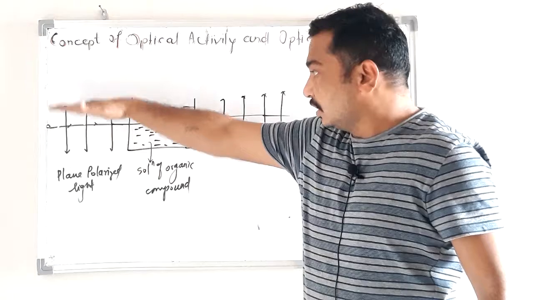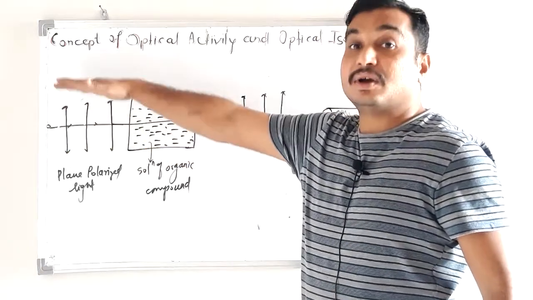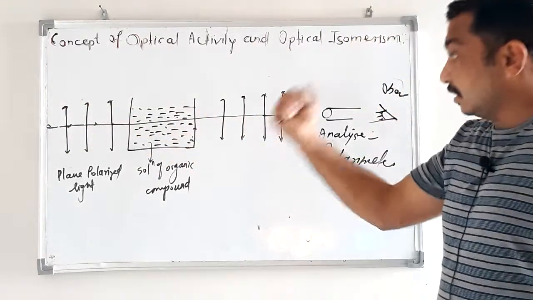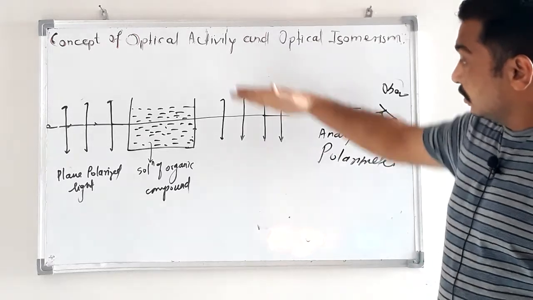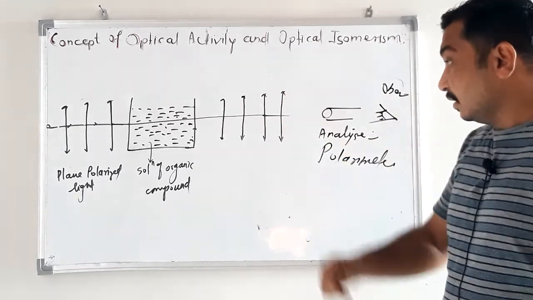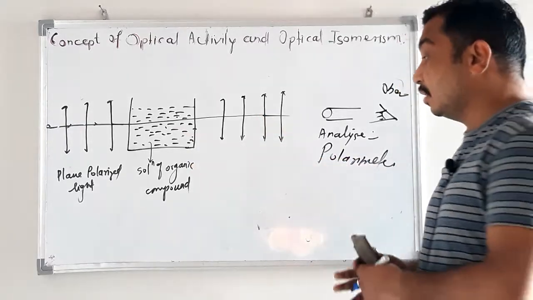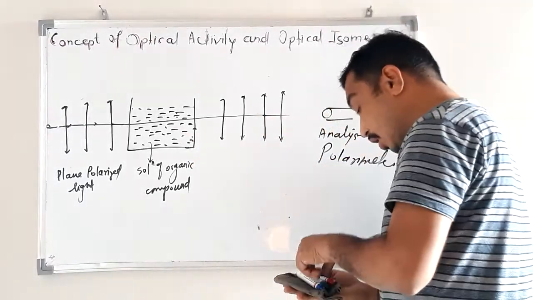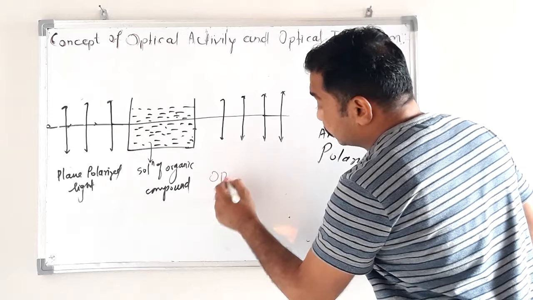Before the solution, this light is vibrating in the vertical plane. After going through this solution, light is again vibrating in the vertical plane. Then this organic compound is said to be optically inactive.